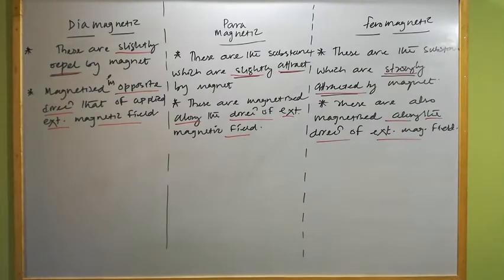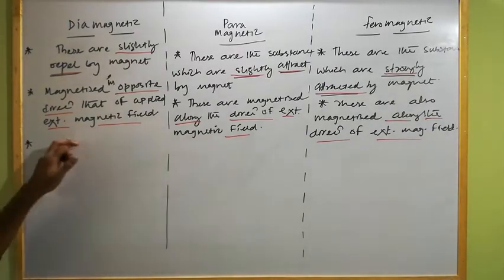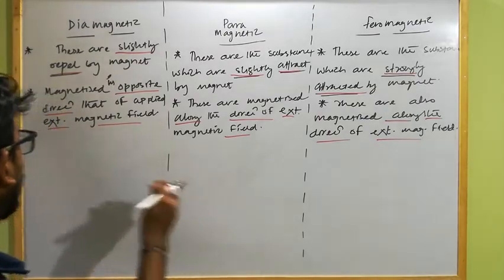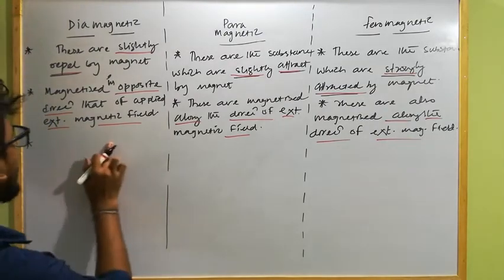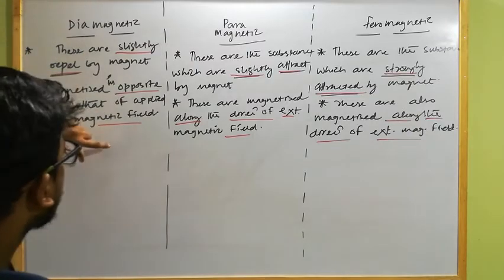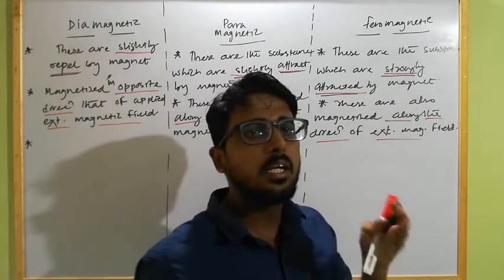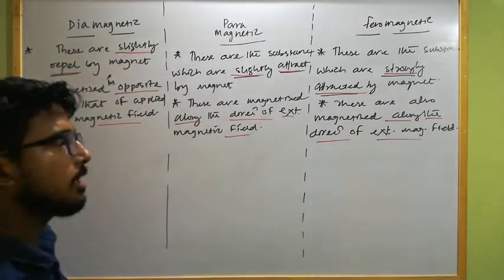Okay. In third case, if we suspend a diamagnetic substance or a rod of diamagnetic substance freely in an external magnetic field, it will arrange itself perpendicular to the direction of the external magnetic field.